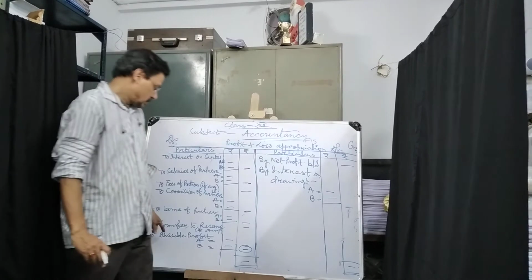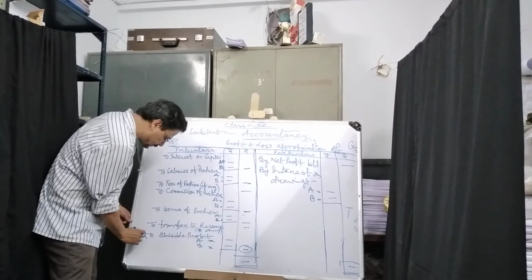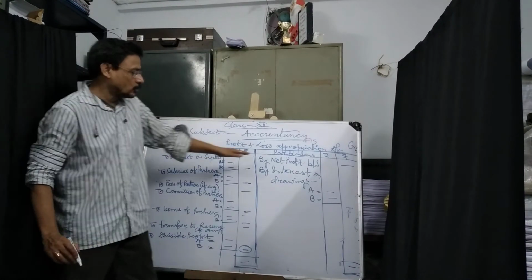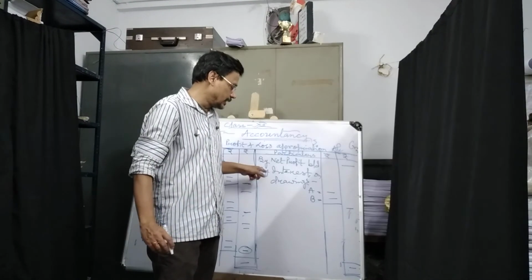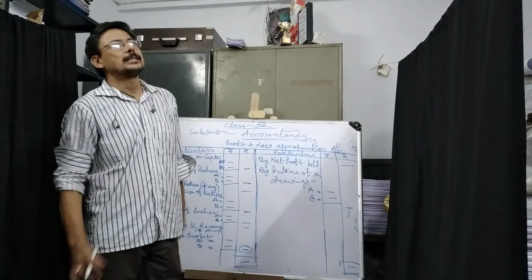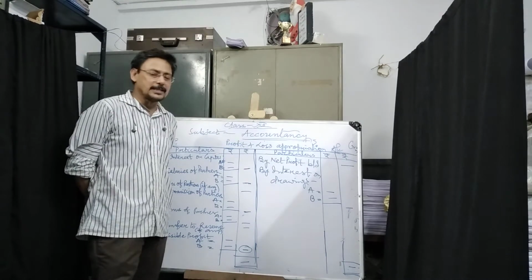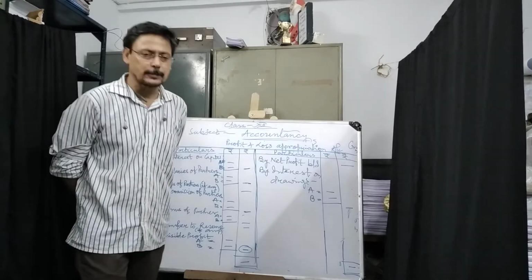Next, before coming to the divisible profit portion, I will come to net profit value that I have explained repeatedly. After that, I have written interest on drawings A and B. Why? Because sometimes partners withdraw amounts from the business for their own personal use, for their household expenses.